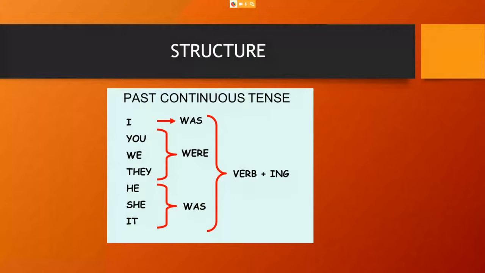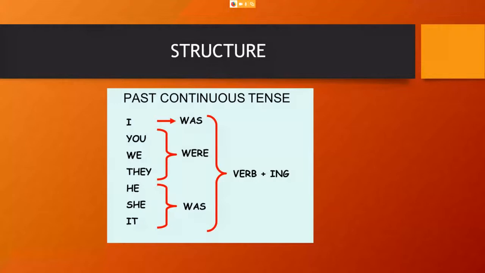My brothers and I, my parents, my friends. Here, the second piece of information we have in the structure is verb to be. Verb to be in the past form. I was, you were, we were, they were, he was, she was, it was.